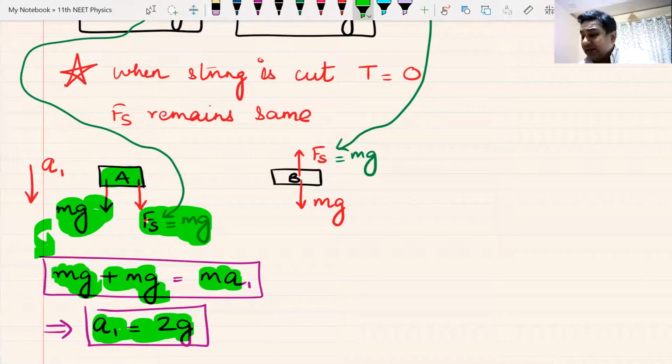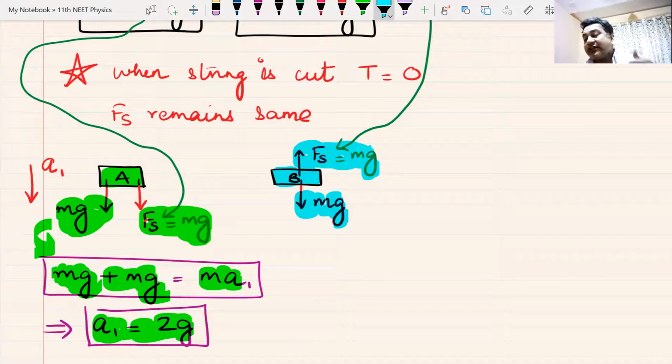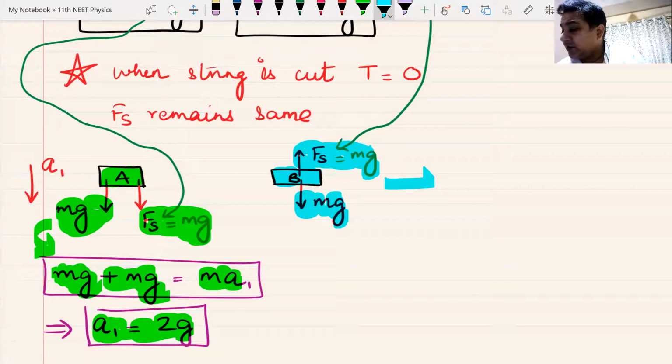Well done. Then if you understand this, this is simple. This is block B. Now let us look at block B. Fs is upwards and this Fs is equal to mg. This mg is downwards. So mg upwards, mg downwards. Can this block move? Is the block having any net force? The net force on this block is 0.